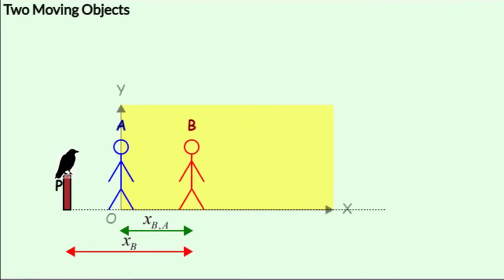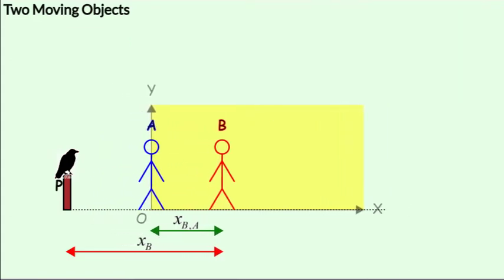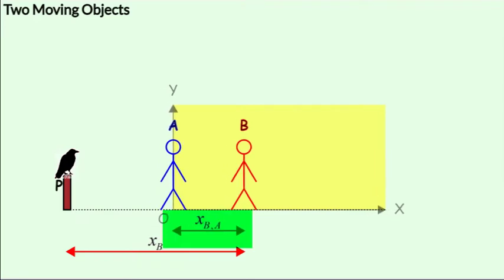And you can see that xB with respect to A does not change, but xB changes. And xB is the displacement of B with respect to the pole or ground. So A is not noticing any change in B's displacement, but the bird is noticing it.